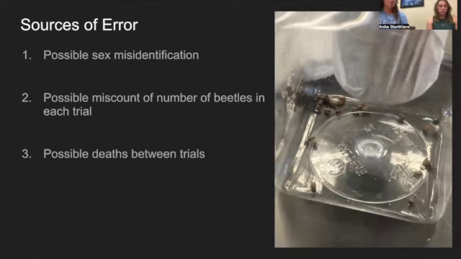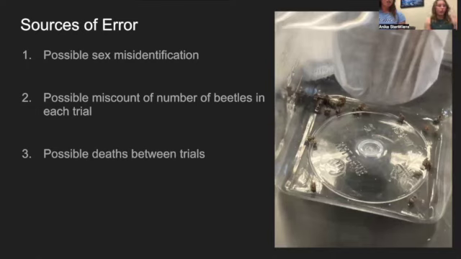Despite our attempts, there is a possibility that a miscount still could have occurred, and this would ultimately skew the CO2 production levels and all the data that we gathered using the CO2 probe and the connected software. Ultimately, this would skew the average metabolic rate between the different sex treatment groups and the control group.